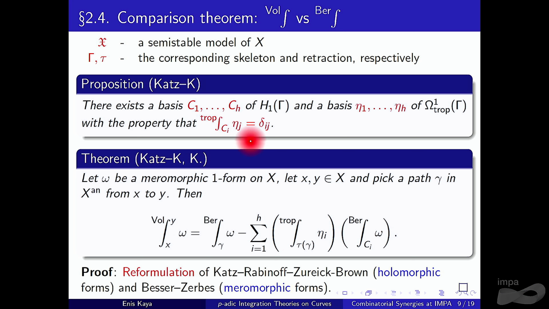Let me just say that this is a reformulation of some results due to Katz, Rabinoff, and Zureick-Brown for holomorphic forms, and Besser and Zerbes for meromorphic forms. The original theorems were not suitable for explicit computations, so we wanted to reformulate this. So basically, what is important about this? For applications, we want to compute the Vologodsky integral, and in practice, it's quite easy to compute tropical integrals. This theorem tells you that you can just compute a bunch of Berkovich integrals, which is doable because this integration is local. This is the advantage.